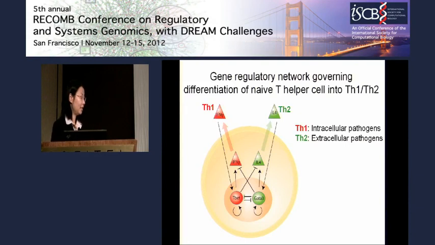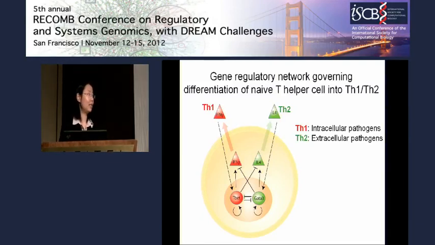And T-bet can upregulate the expression of interferon gamma, which is the Th1 cytokine. Once interferon gamma is secreted to the media, it can trigger a signaling cascade that induces the expression of T-bet. A similar relationship exists between GATA3 and IL-4. And there is mutual inhibition between T-bet and GATA3, and inhibition by T-bet on IL-4 and vice versa.